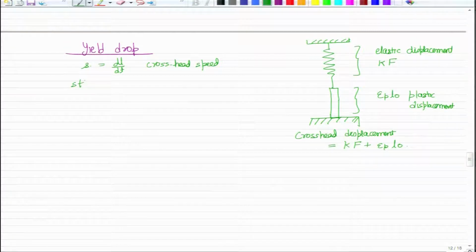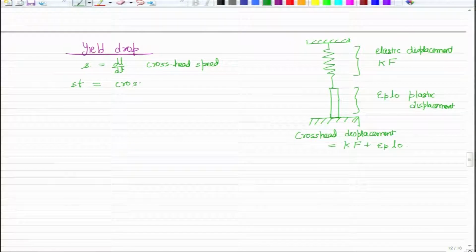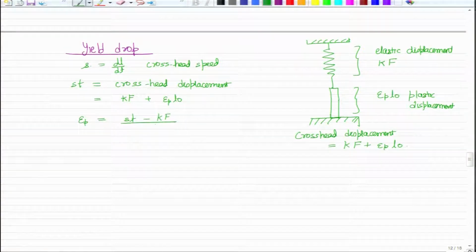So, you have started the experiment and then you have taken a t amount of time. So, S into t is the total cross head displacement and therefore, this will equal to this. Or we can write it as epsilon P equal to St minus Kf by L naught.